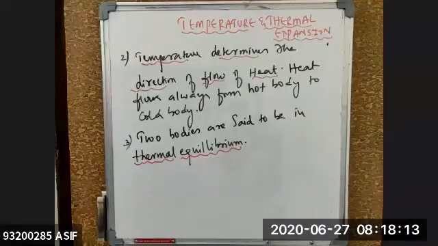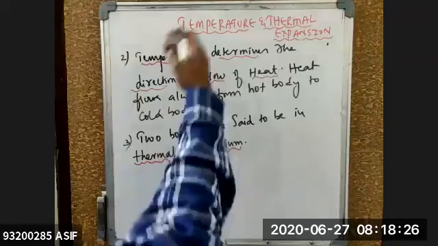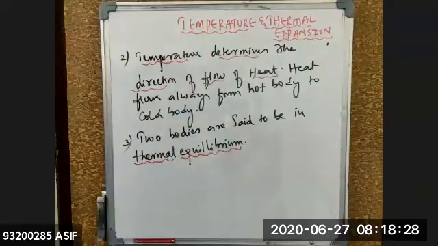So two bodies are said to be in thermal equilibrium when it can be possible, beta? Because you got the two points clarity in there. When hot body and the cold body are in contact, the heat flows from hot body to the cold body. Then after some time it will come to the thermal equilibrium.